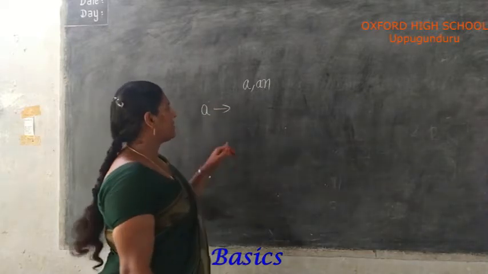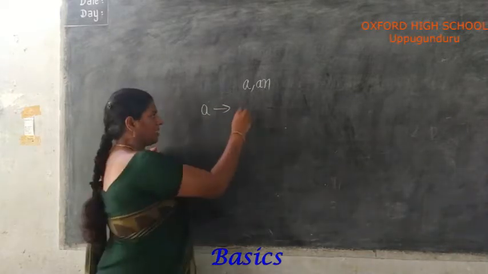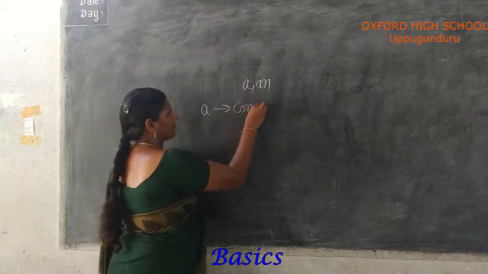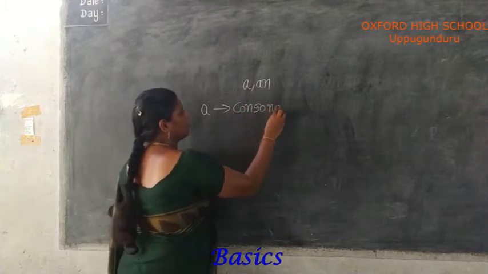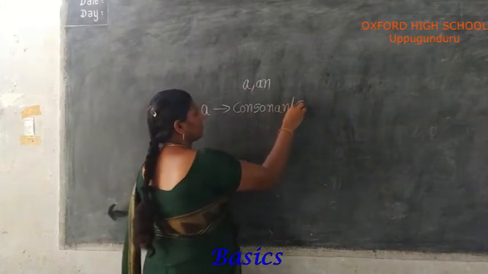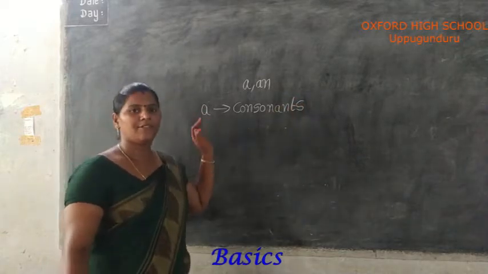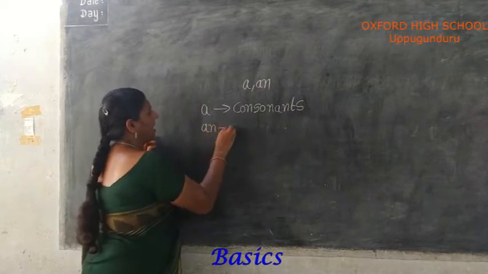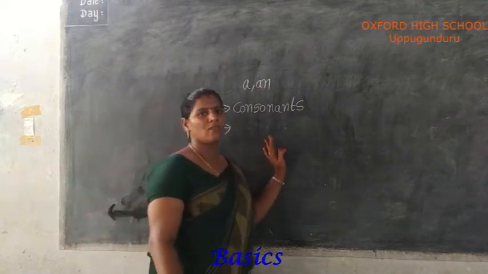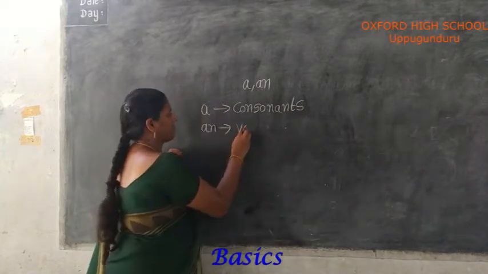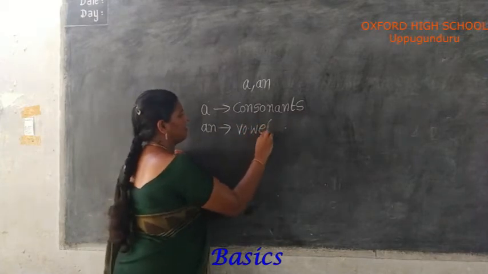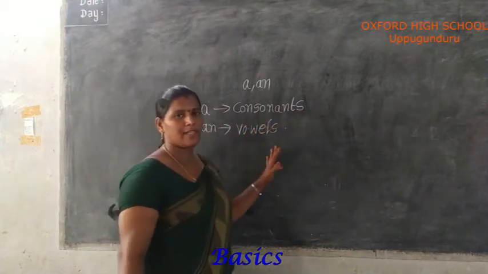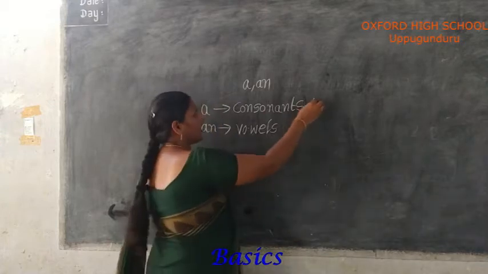A can be used in front of consonants. An we are using in front of vowels. What are consonants?